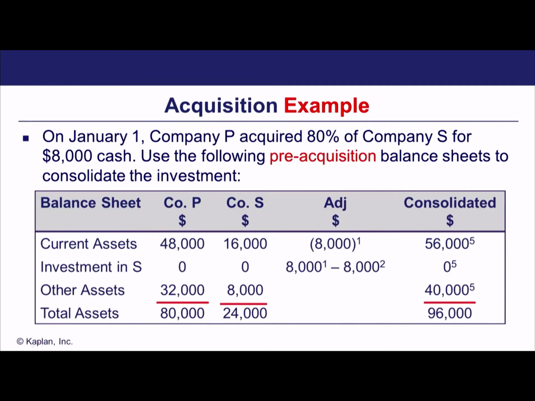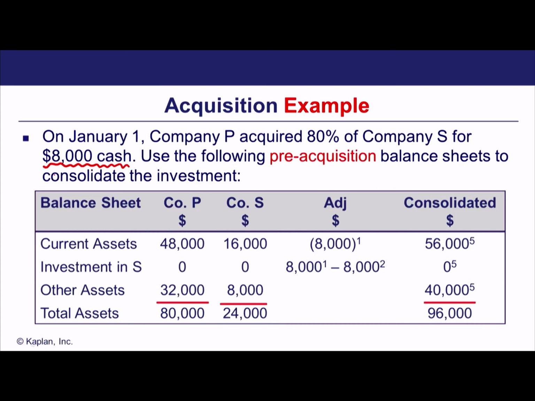So let's have a look at a numerical example and see how this works. So we've got a transaction on the 1st of January. We've got company P, the parent, acquiring 80% of company S for 8,000 cash. So that is our purchase price. And remember, that is going to appear in the parent company's balance sheet, essentially, but not in the group accounts.